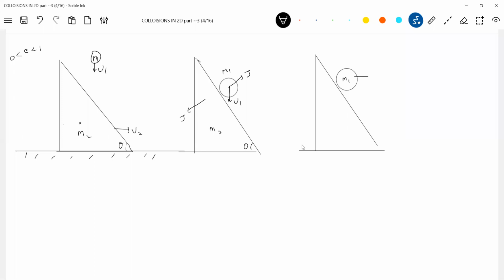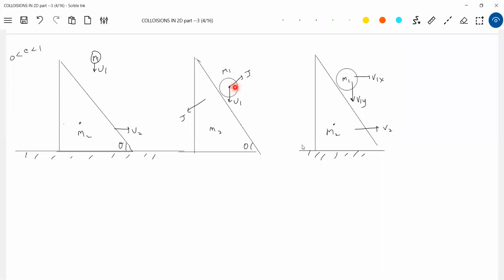The ball will have a horizontal component, and I'm assuming a vertical component. And what about the wedge? The wedge may continue to move, or may come to rest, or may rebound, because the impulse J is acting towards left and u2 is towards right. So there is a possibility that the wedge may move towards left after collision.